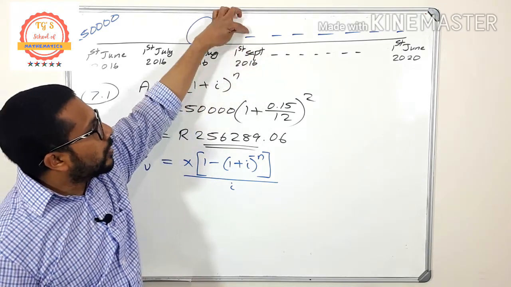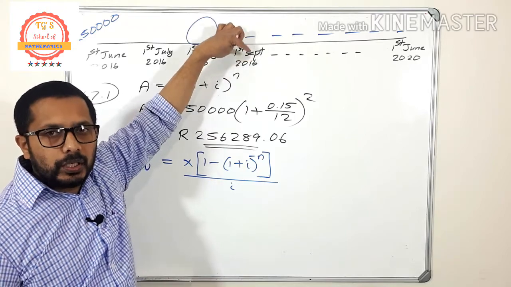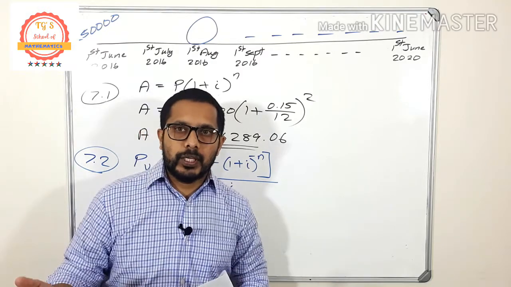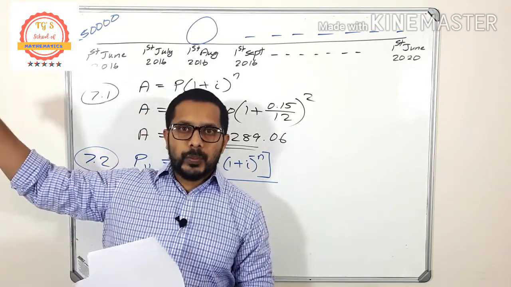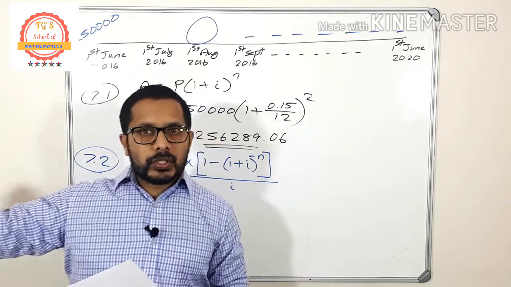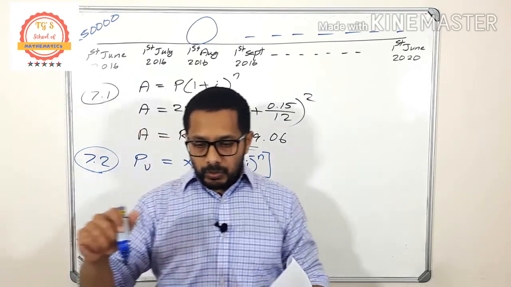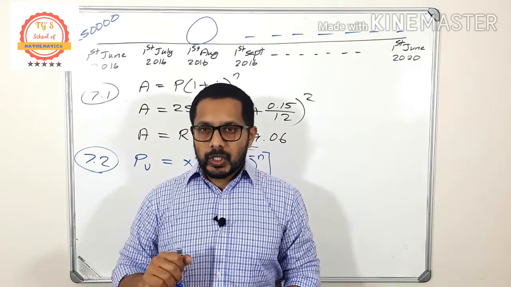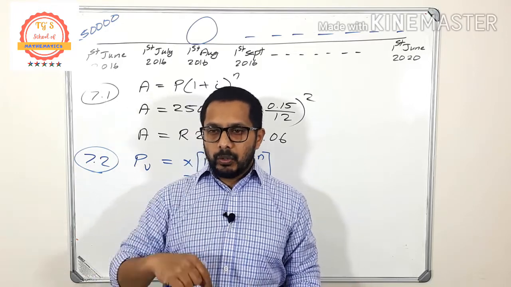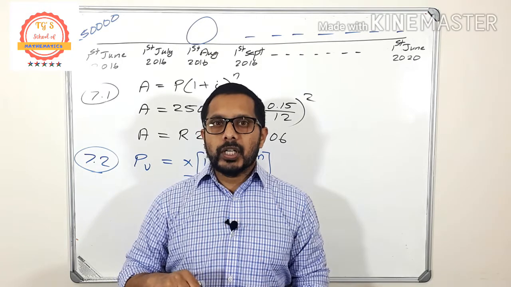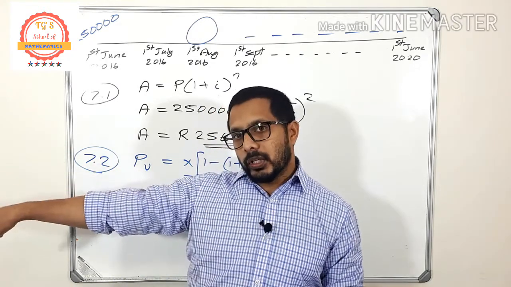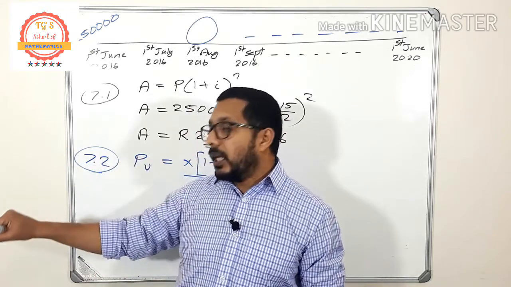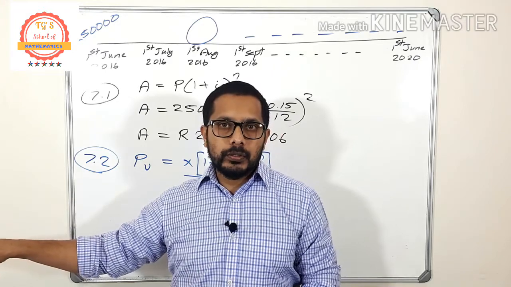Here monthly installments start on 1st September 2016. Okay, assume that I borrowed some money from a bank, for example Standard Bank. Okay, so maybe 2 years back. So I am supposed to pay interest on every month. Am I right? Okay, so now 1st September I am standing here. Okay, I am the bank manager. I am standing here, and how much is the money owing in my account now? What he will check? He will check how much I am owing on the last month, and that is the money that I am supposed to pay the interest for. Did you get an idea?